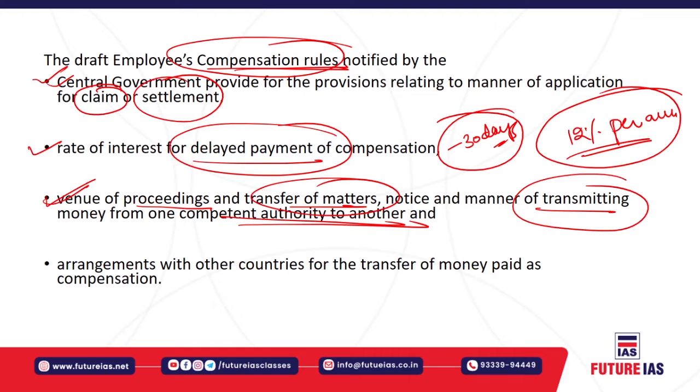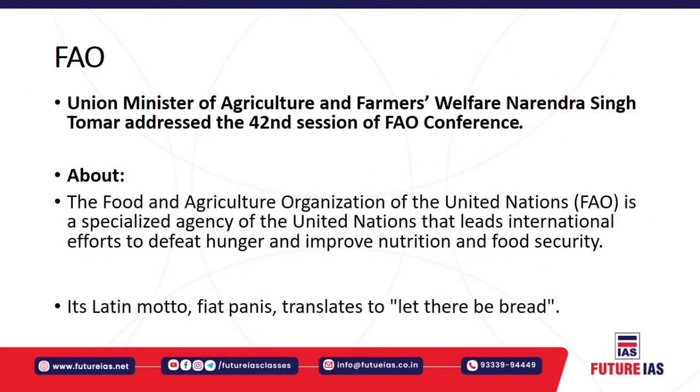So here, any sum of money which has been transmitted to any other authority in accordance with the rule, the cost of such compensation would be deducted from the sum which has to be transferred or which has to be ultimately sent. Okay, and such money will be transferred by the remittance transfer which has been received, or some sort of a money order in that respect. Okay, so that's all for these few guidelines that we have discussed.